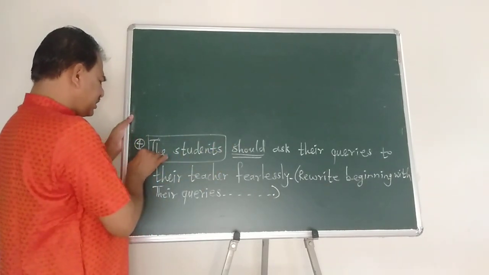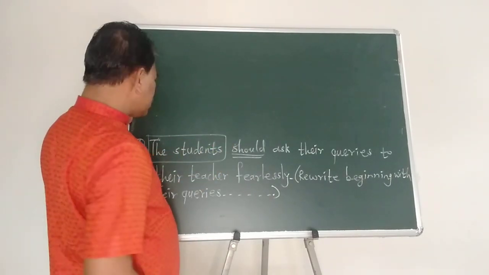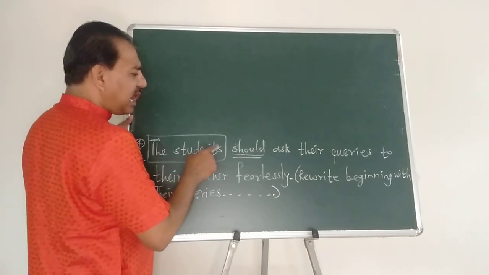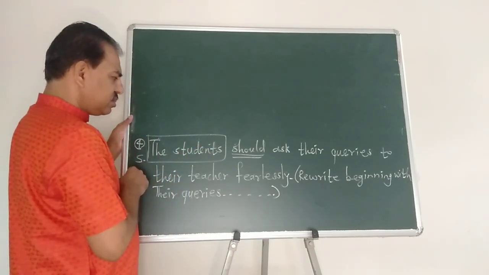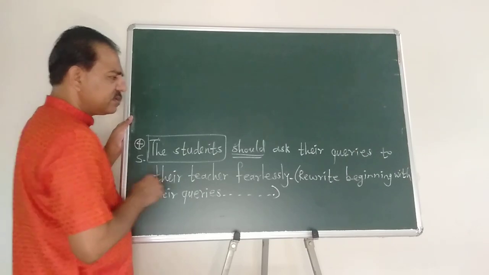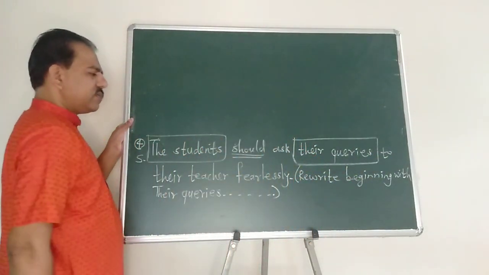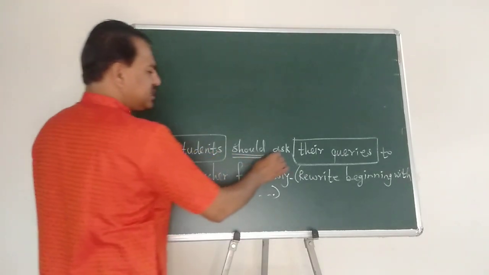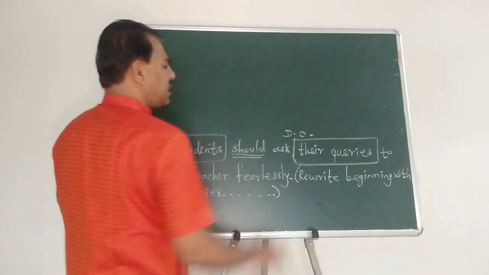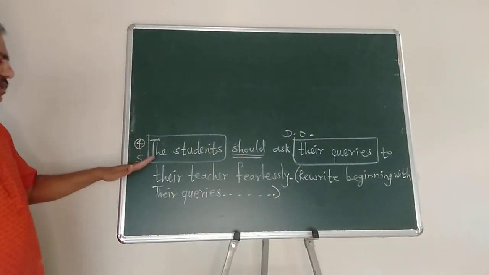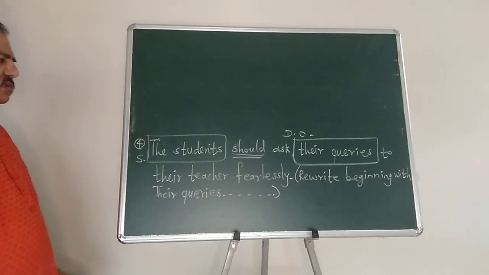So the subject is in the action. What should the students ask their teacher fearlessly? Their queries. So here is the direct object, the students subject.